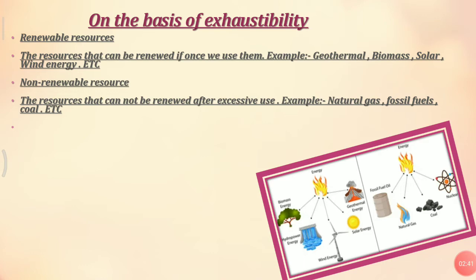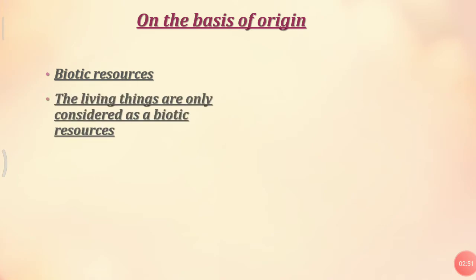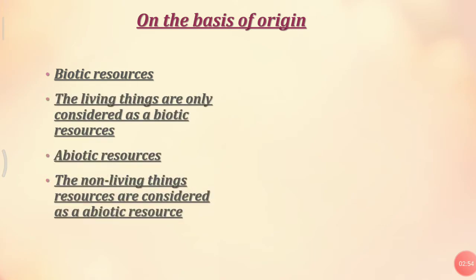Now we'll move to the basis of origin. On the basis of origin, there are also two types of resources. First is biotic, then another one is abiotic. Biotic resources means the living things, the living organisms are considered as biotic resources. All the organisms present on this earth are considered as biotic resources. Then we have abiotic resources. Abiotic resources means the non-living materials, non-living things.